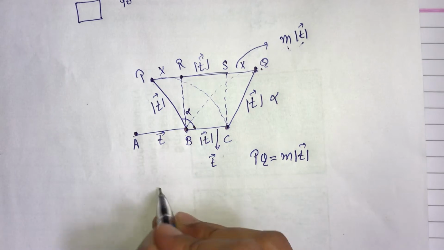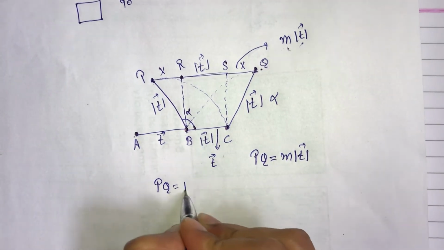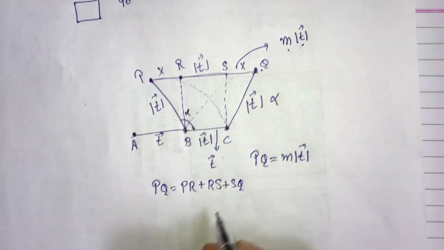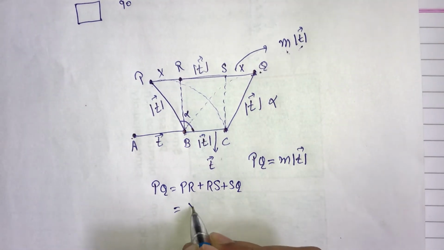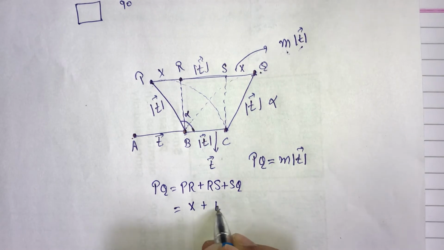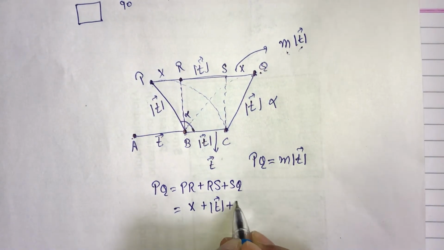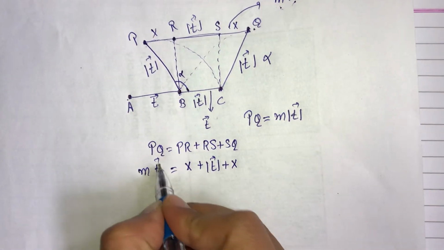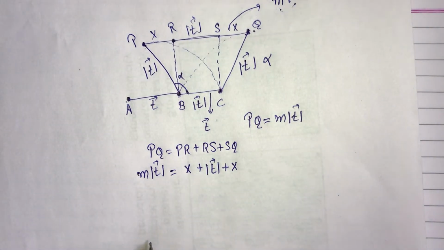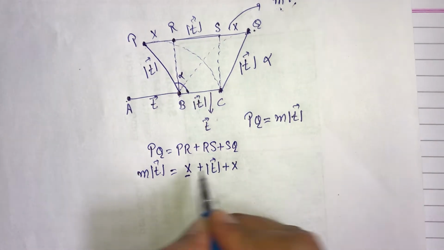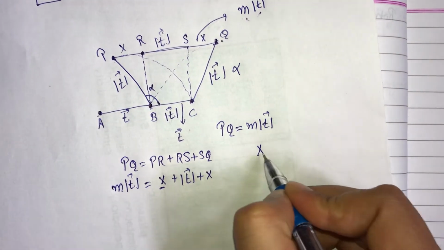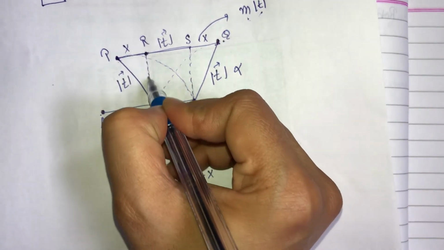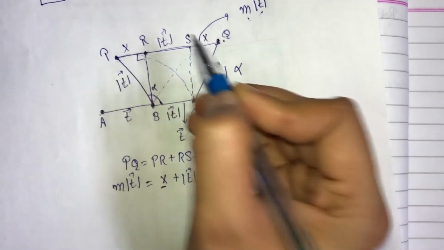So PQ is the sum of PR plus RS plus SQ, which is x plus T plus x. Now here PQ is M times T. Now what is x? For x, let's see here, this is a right angle triangle. This angle is 90 degrees.